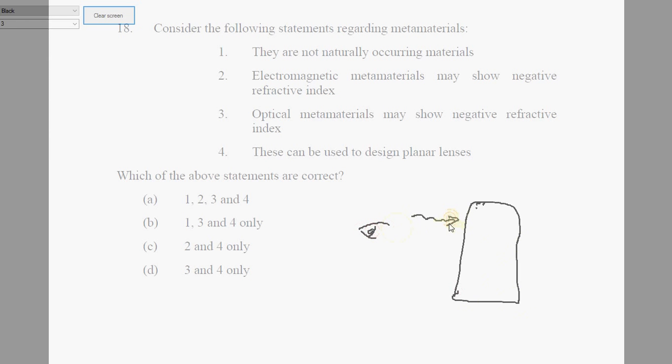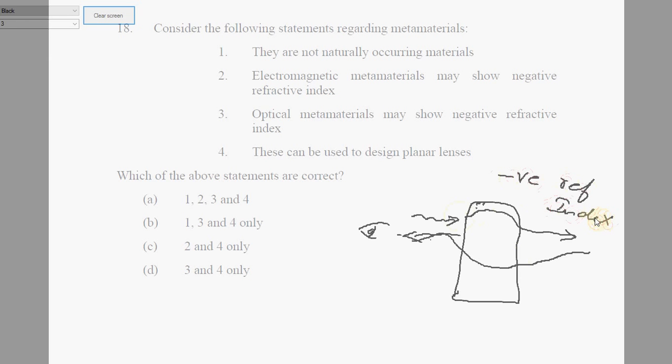Light comes from somewhere, hits, and comes back to our eye, and that is how we see it. What if this material can take that light, bend it this way, pass it like this, and when it comes back, bend it like this and come back to us? So in other words, this is getting disappeared. This way of bending of light rays happens with a negative refractive index.